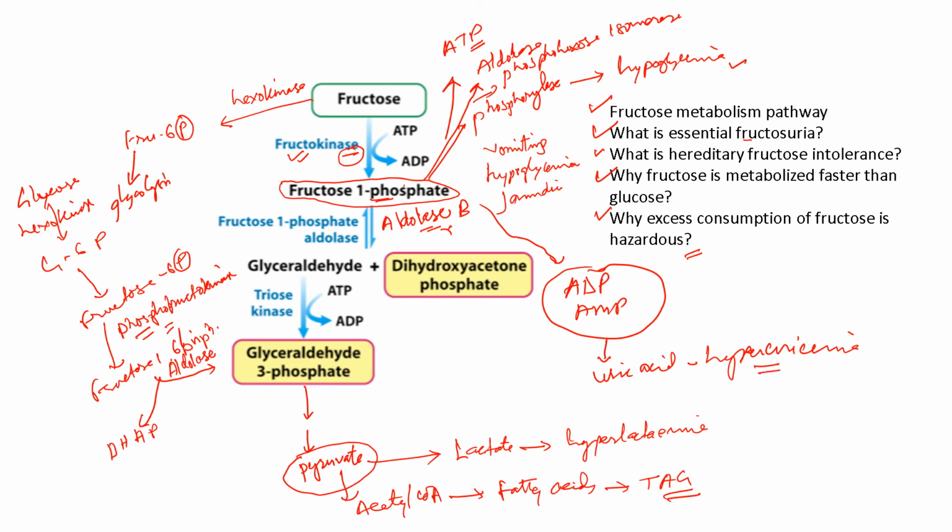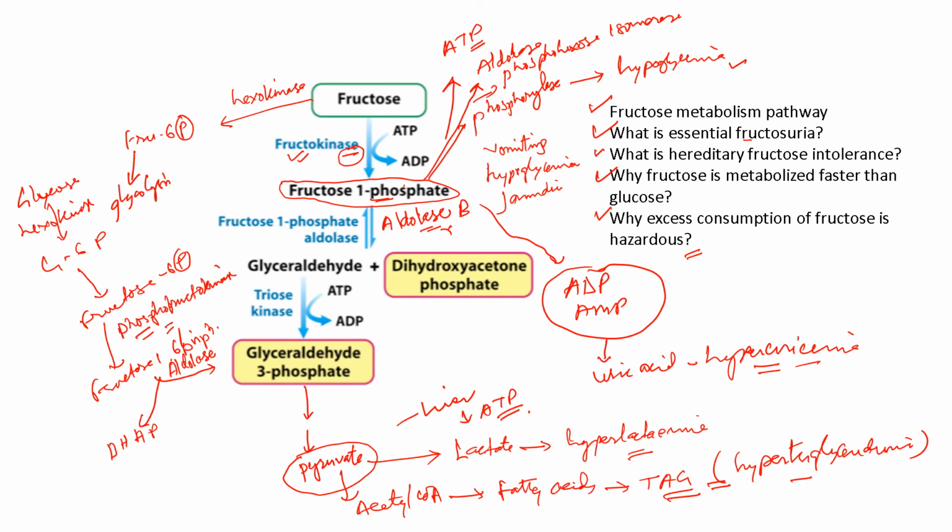Hyperlactemia, hypertriglyceridemia. Just see the spelling. Then hyperuricemia, hypertriglyceridemia, hyperlactemia, and liver disease, that is, liver damage due to reduced ATP formation.